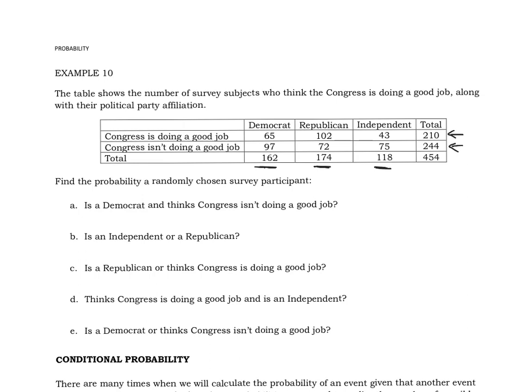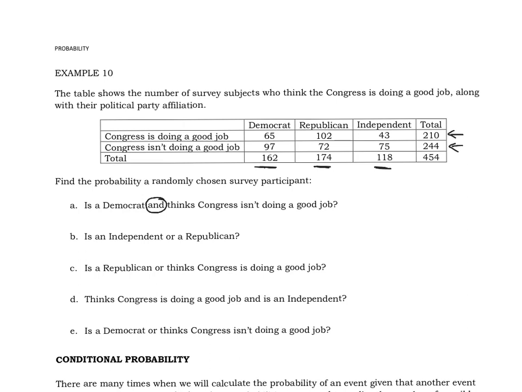Find the probability a randomly chosen survey participant is a Democrat and thinks Congress isn't doing a good job. The number one wrong thing that happens here, and I understand why, is people say, oh, Democrat, 162 over 454, and Congress isn't doing a good job, so I'll do 244 over 454, and "and" means multiply, and there we go.